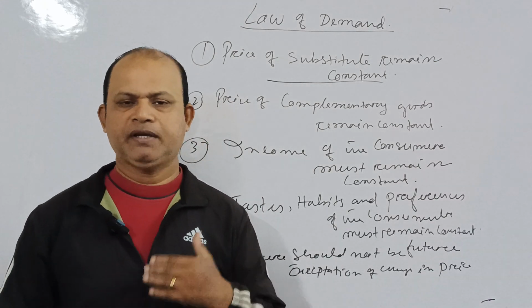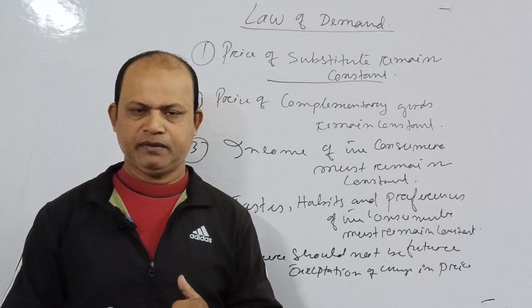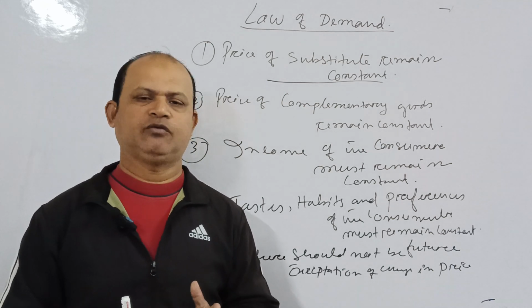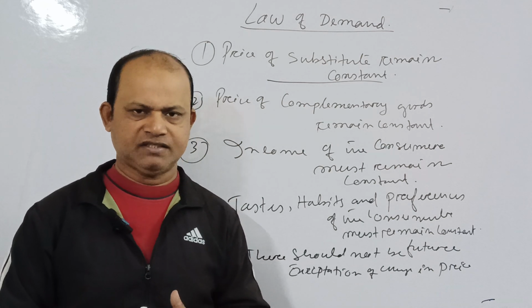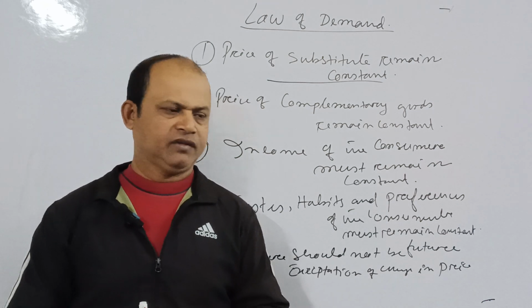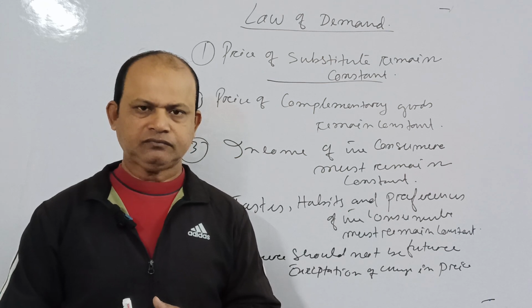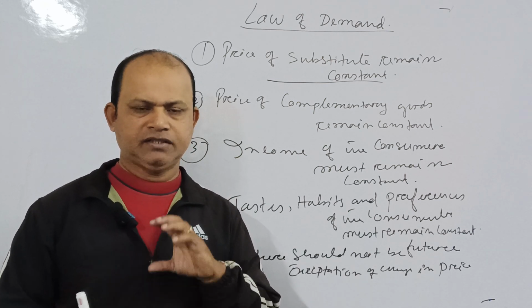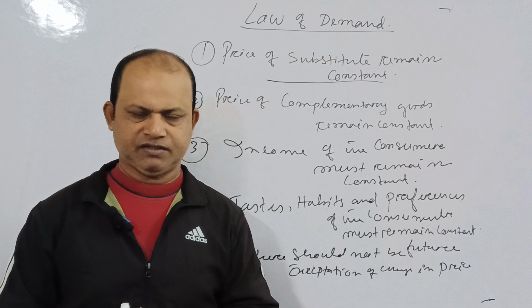So keeping these constant, the law of demand will be applicable, otherwise not. And that is why these are the assumptions and the preconditions of the law of demand. So remember that the law of demand is a concept based on some assumptions.